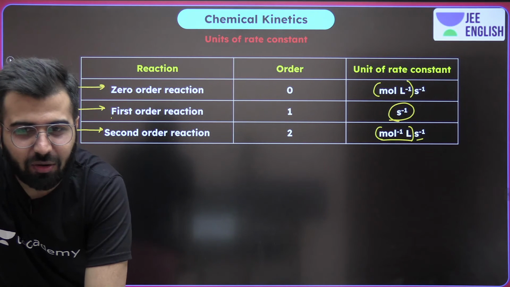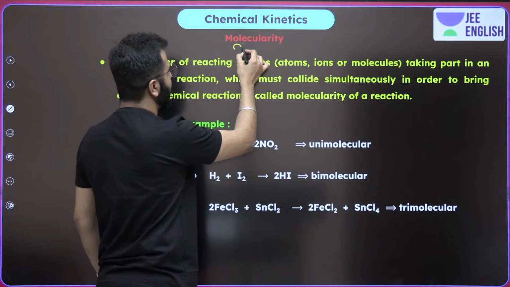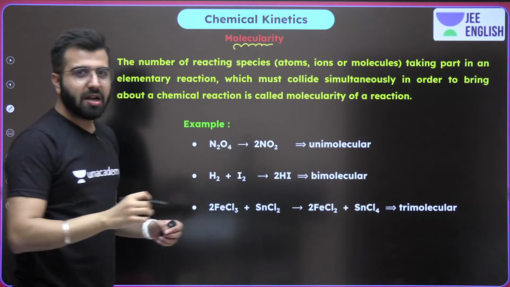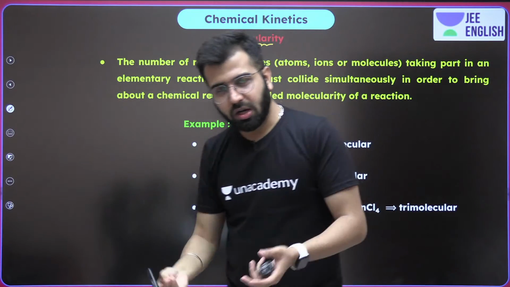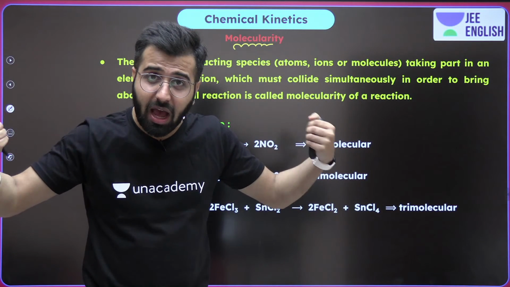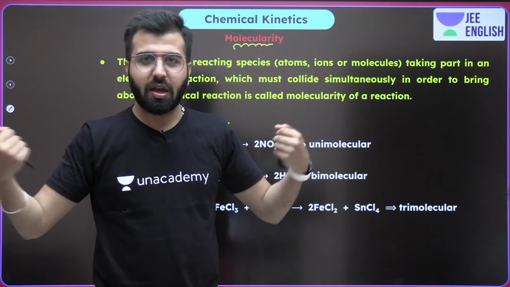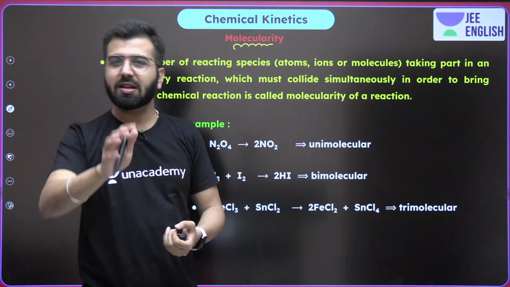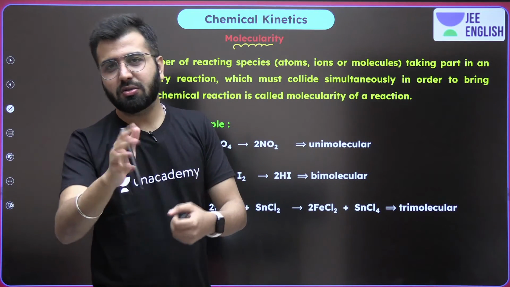Good, right? Now, let's talk about this. Over here, we're talking about molecularity. Molecularity just talks about how many particles, how many molecules, how many species came and have to actually collide in order to form a product. They have to anyhow come, otherwise the product cannot form if these two particles do not collide.